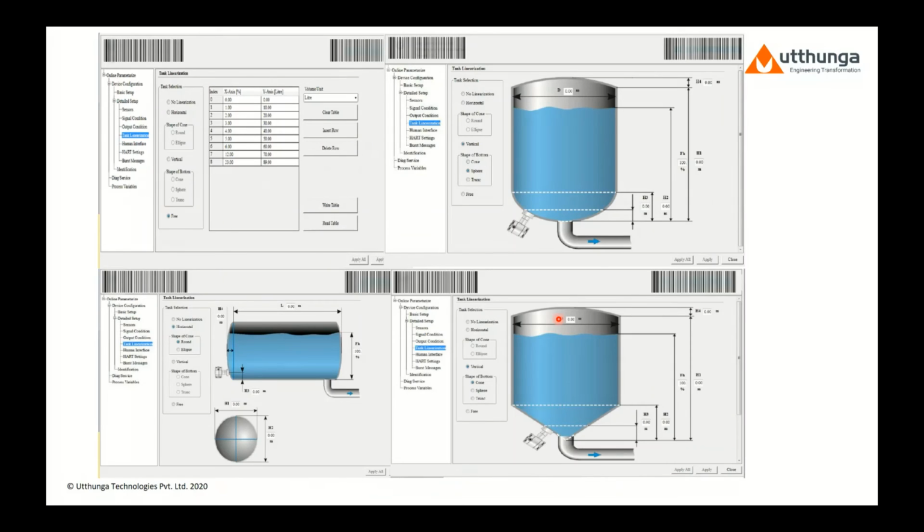And here is another example. Let's just consider that you have a boiler or different types of tanks, just like this, and you would like to configure for the linearization. Each tank is represented with smart controls, and based on the tank type, the configuration related parameters can be done easily here. When the user has different types of tanks other than horizontal, vertical, or a different cylinder type, they can go ahead with the free linearization type, where they can enter more than 100 data points, depending on the device functionality.